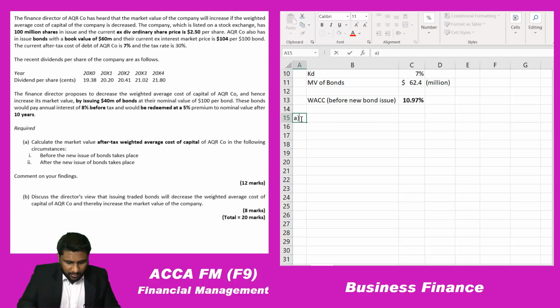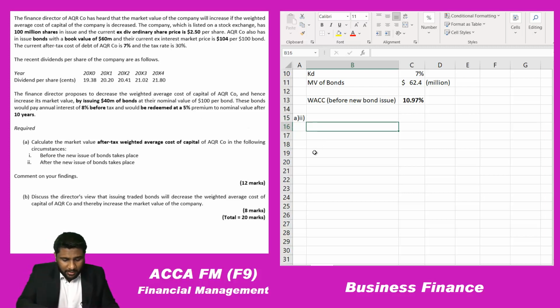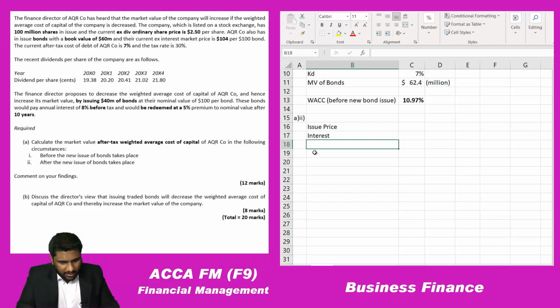A, Roman number 2. In order to calculate the weighted average cost of capital, I need the cost of debt of these new redeemable bonds. So let's calculate it. Issue price, interest and redemption value.